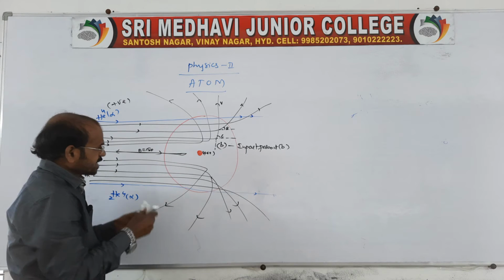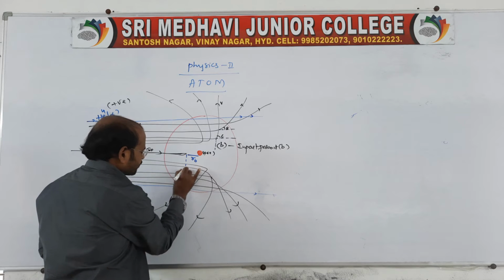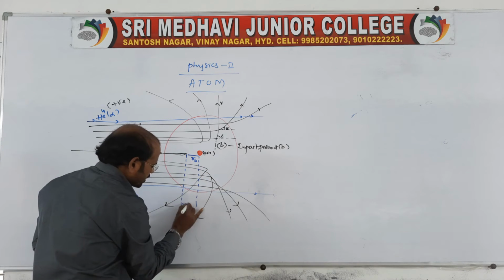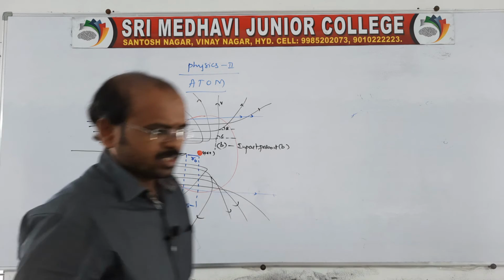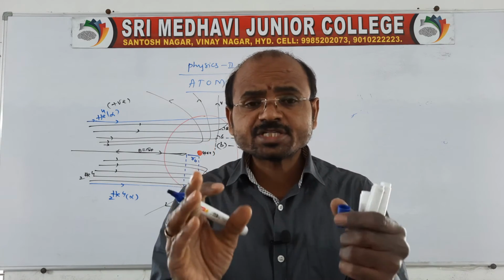Here you see this, we can call it the closest approach, R naught. It is very close to the nucleus that the alpha particle reaches, and it is scattered back. So this also we can call a collision. This is a collision related to what?